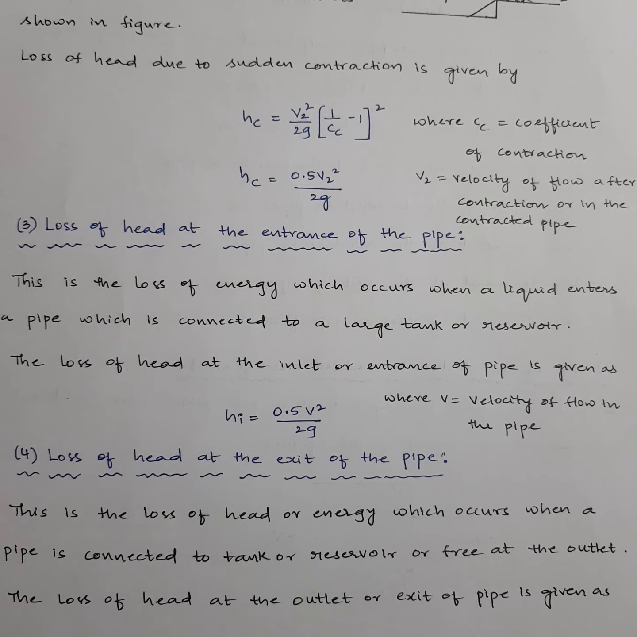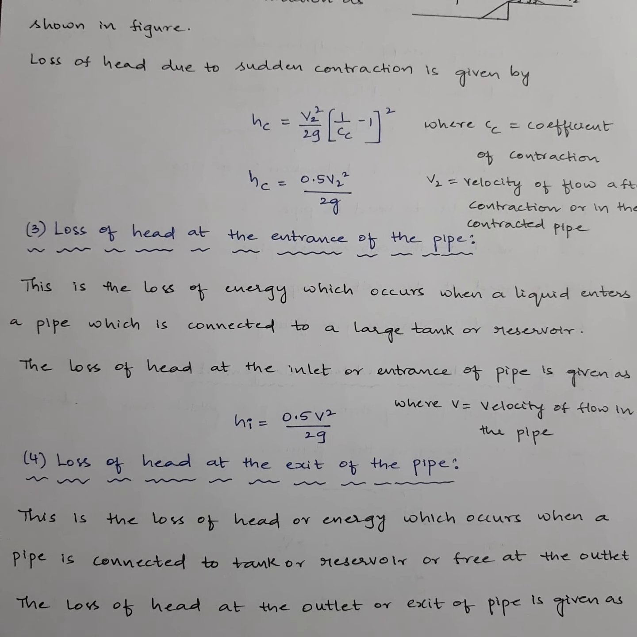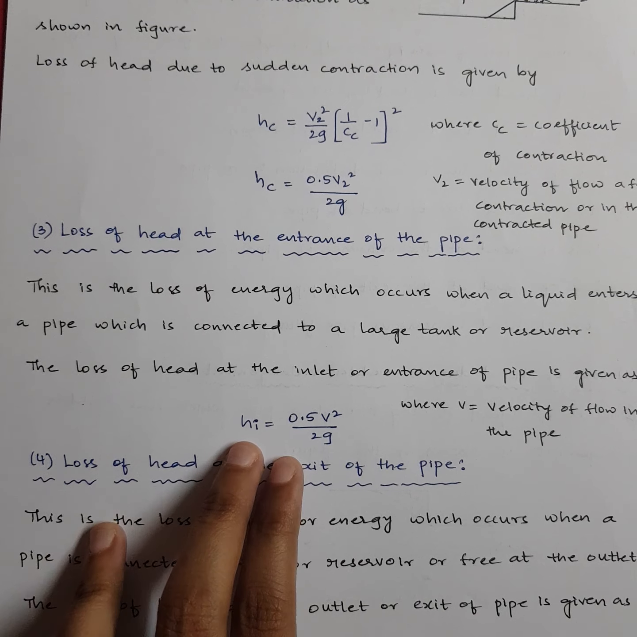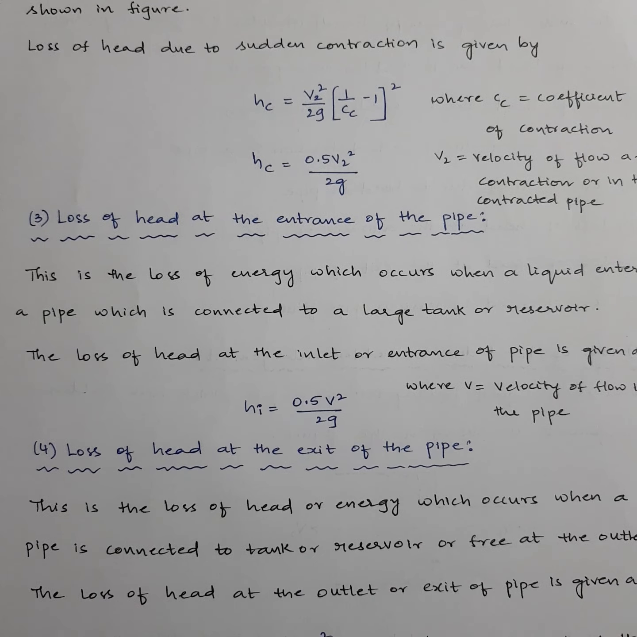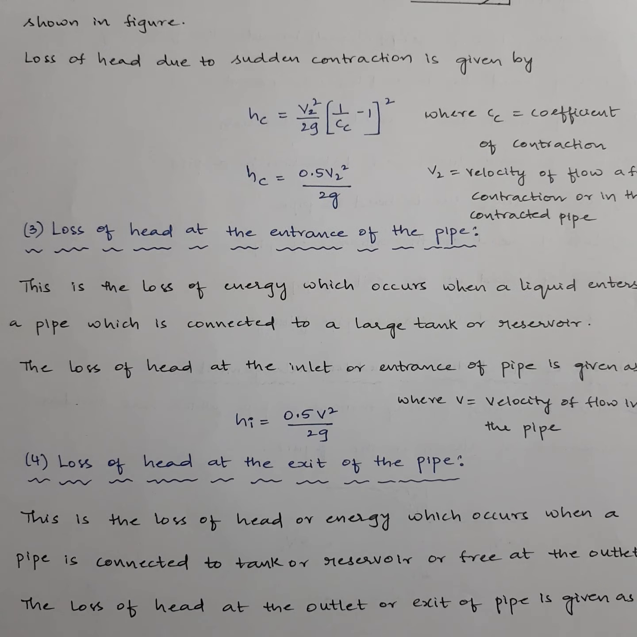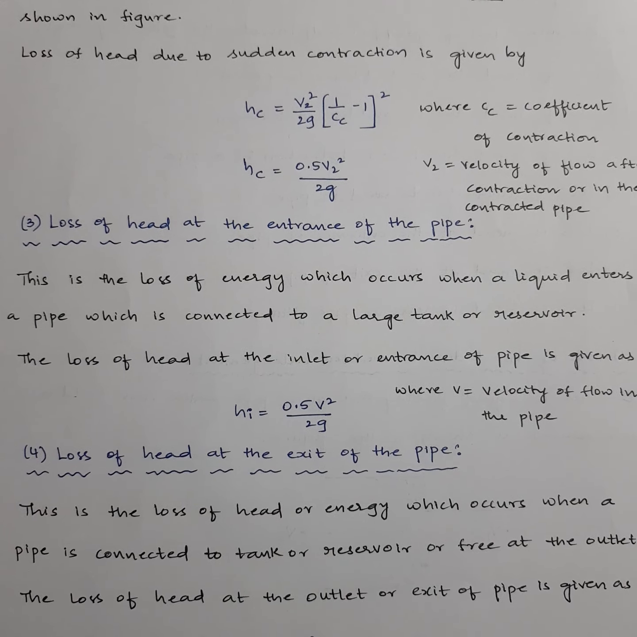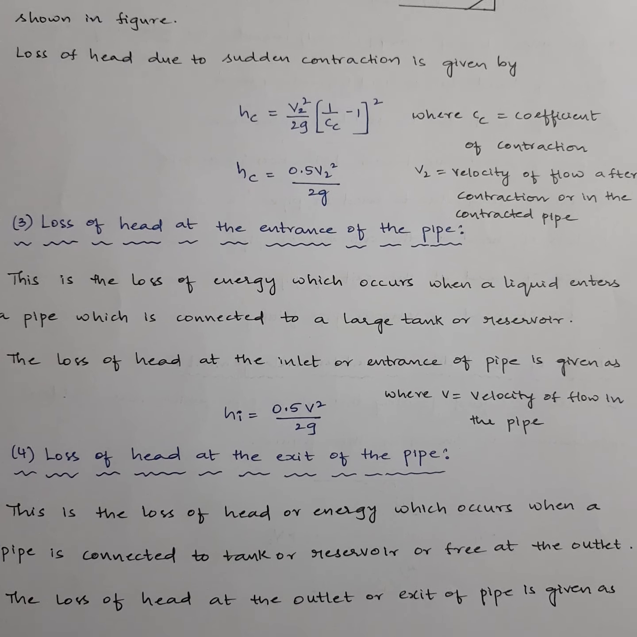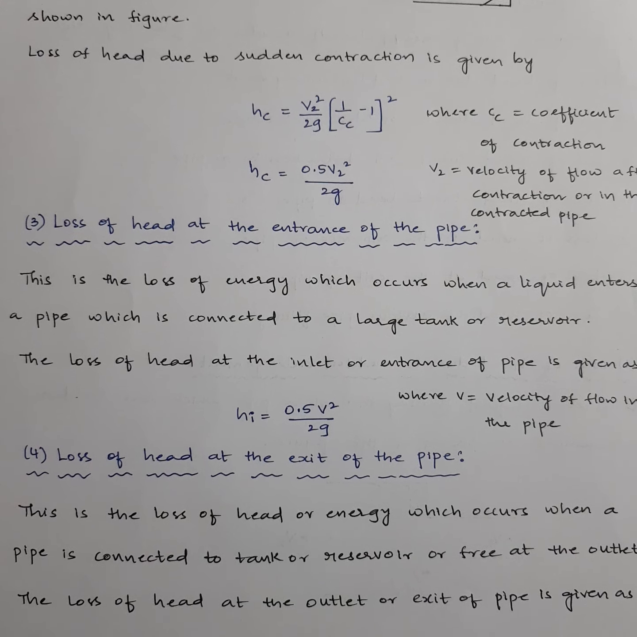In such a case, to calculate the loss of head at the entrance or at the inlet of the pipe, we have the formula Hi. Hi stands for head loss at the inlet, 0.5 v square by 2g. Here we have only one velocity, we don't have v1 and v2 in such cases. Why? Because the pipe will be of uniform diameter, we are only concerned with the inlet. So v will be the velocity of flow in the pipe, and Hi is given by the formula 0.5 v square by 2g.